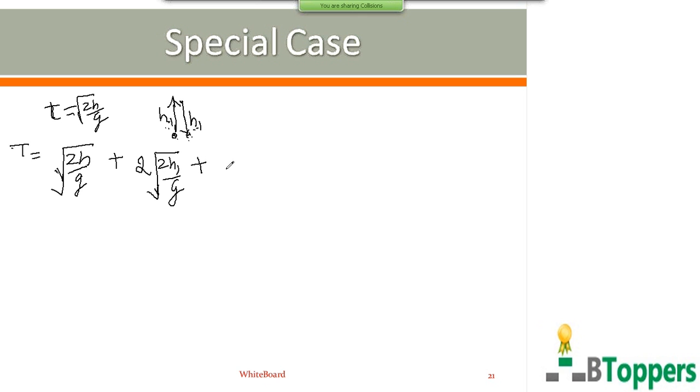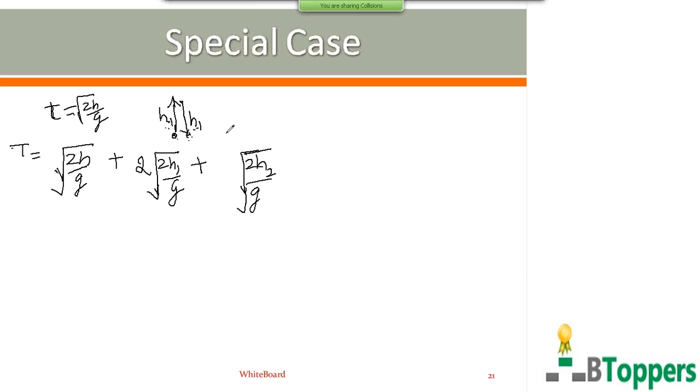Similarly, after the second impact with the floor, it rises to the height h2, then falls freely under gravity from the same height h2 before the third collision with the floor. So the time taken to fall freely under gravity from height h2 is root of 2h2 by g.